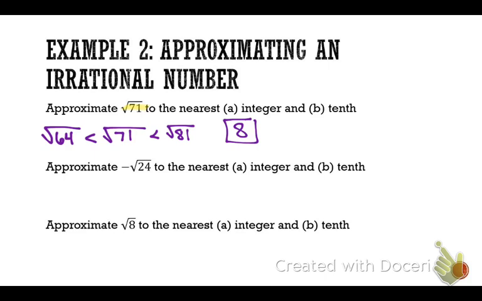All right, so I think I do that in just a sec. Hold on one sec. So you're going to circle the square root of 64 because that's the one it was closest to. All right, now get out your calculators. Take the square root of 71. Now, that confirms it's 8 point what? What's the square root of 71? 8.4, and you're going to write the first two decimals.